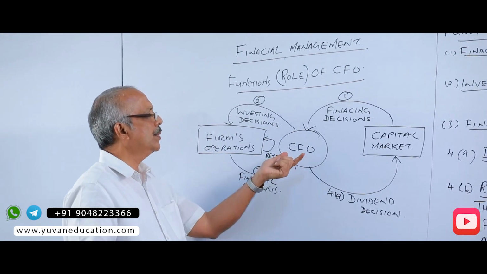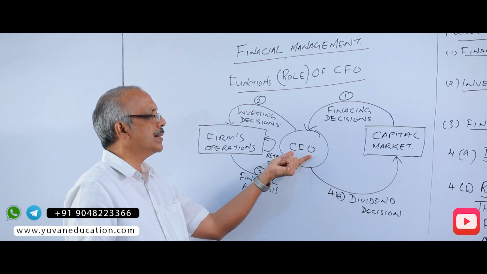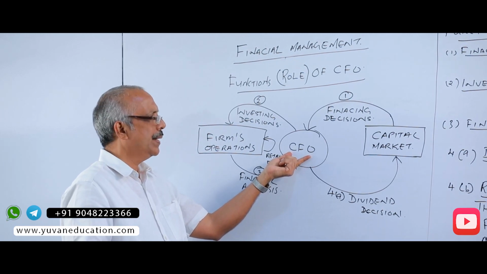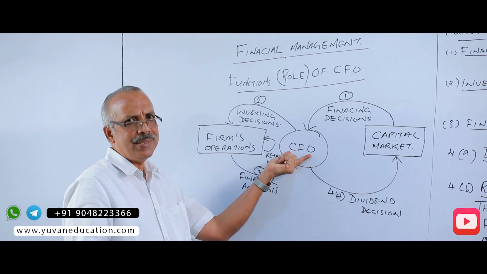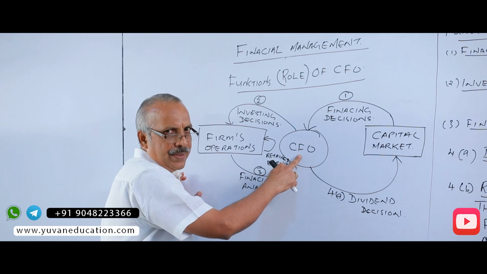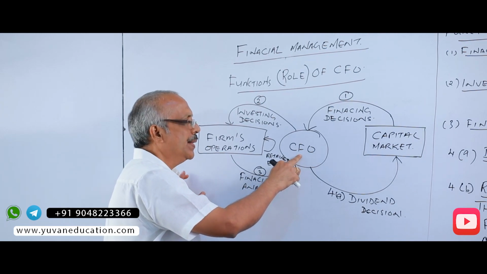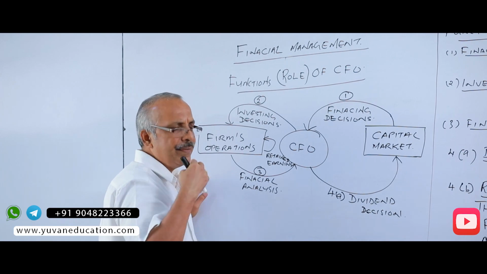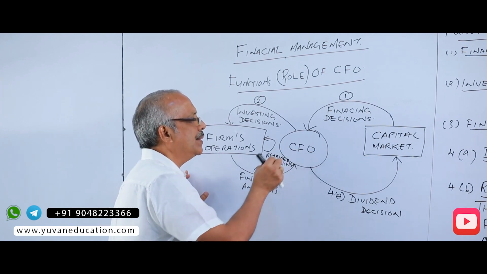As I was telling you, the CFO is at the central point of financial decision making, and this office of the CFO is full of decision making. He is dealing with various decisions.